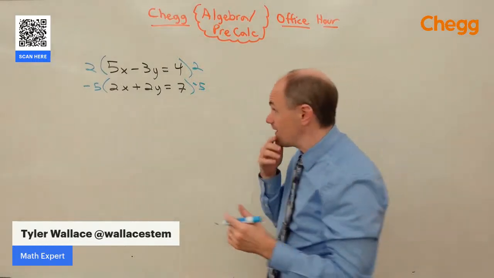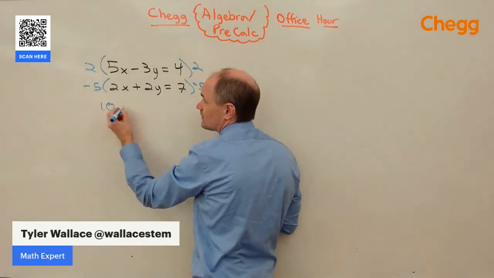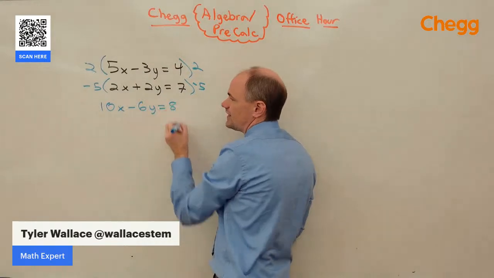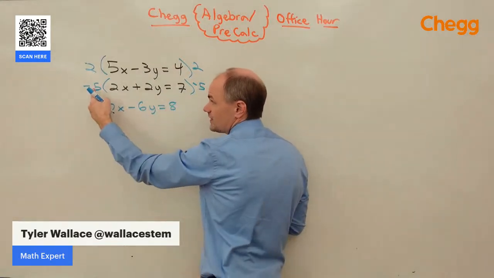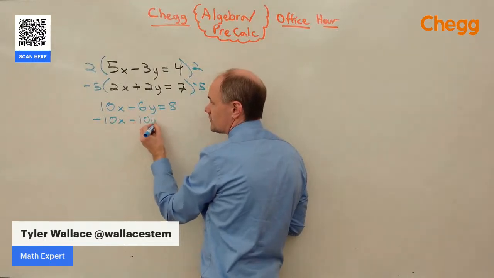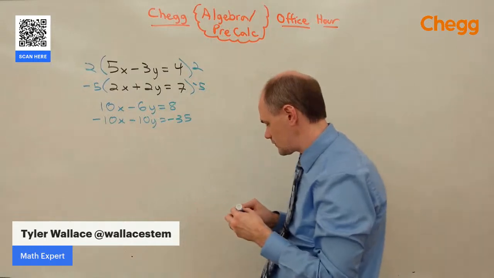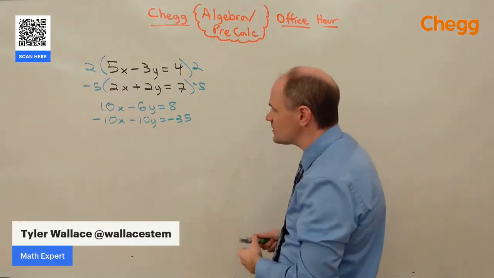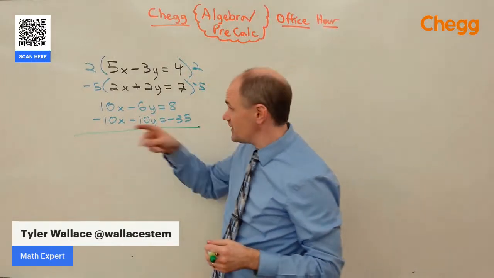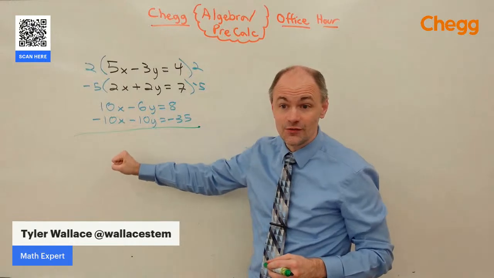When we multiply, what does our equation become? Let's distribute. We have 10x minus 6y equals 4 times 2, which is 8. Distributing the negative 5 gives us negative 10x, negative 10y equals negative 35. When we add these equations together, the 10x's eliminate. 10 minus 10 is 0.